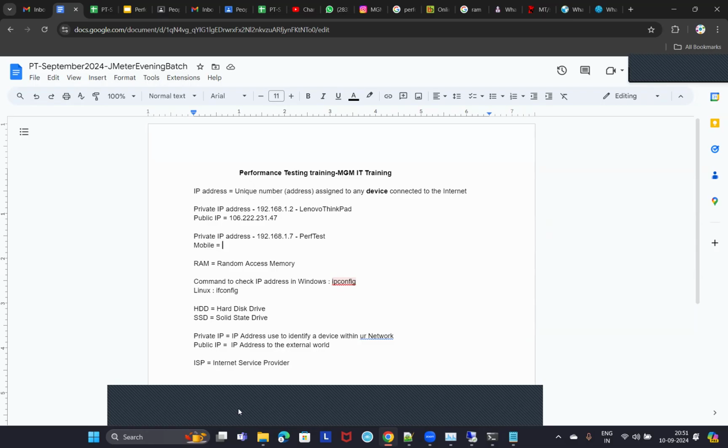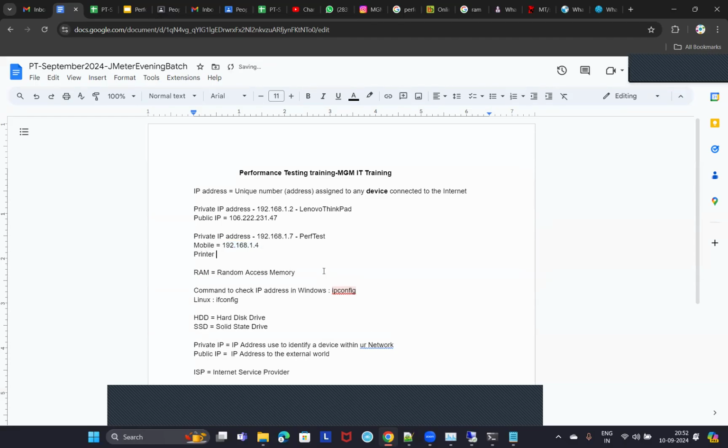How to check the IP address of your mobile phone? Go to settings, select the Wi-Fi that you are connected to. You have to click on that I symbol next to it, and there it will show the IP address. Let me verify the IP address of my mobile phone. 192.168.1.4 is the IP address of my mobile now, right? Now, are these fixed values? Will they be the same forever? No.